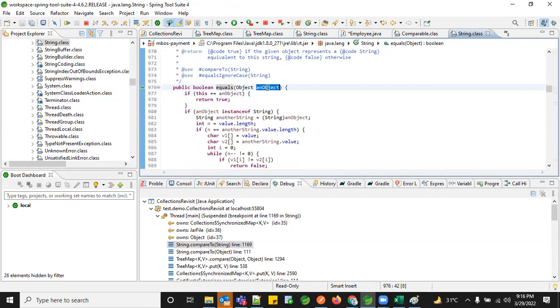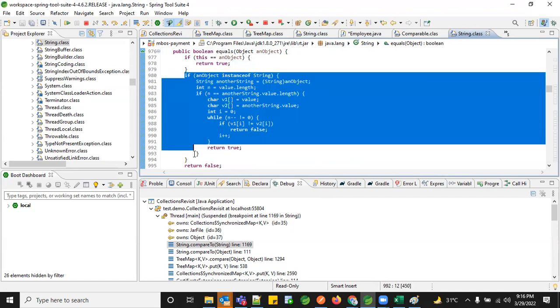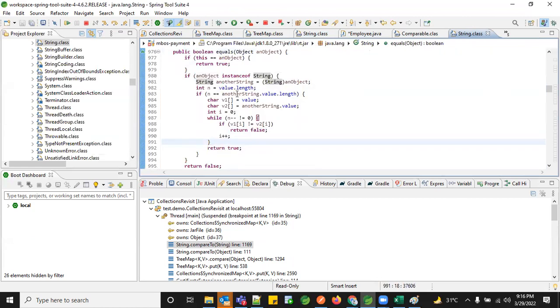You just compare the entire data you have in that string, and if that is equivalent, then you return true. Otherwise, if it's an instance of String type, again you compare it, but you're not going through the lexicographic manner as you do in compareTo. If you see this code, you're just comparing the value, and then the other value, you're taking the array of values, comparing it, and returning based on that.